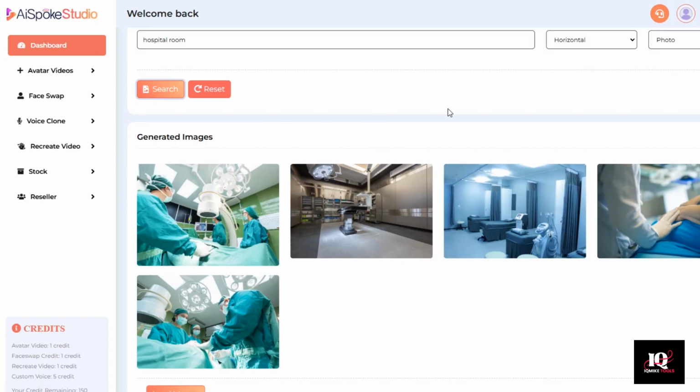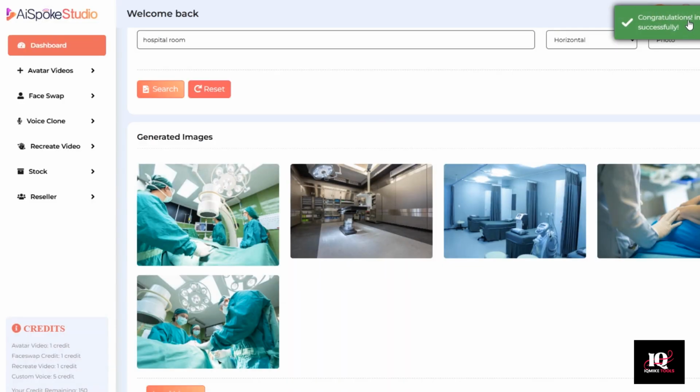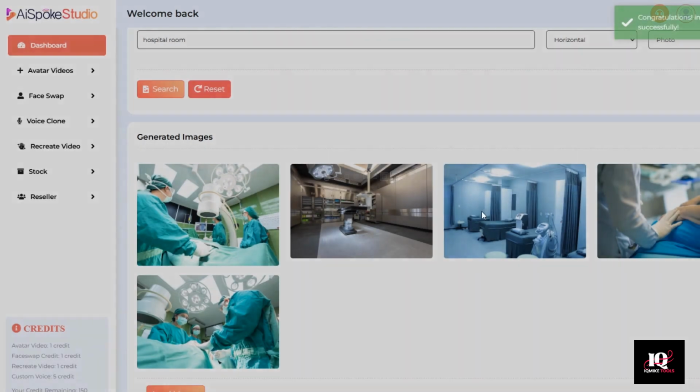And we have a few that would work here. We'll just grab this first one here. Image saved successfully. I kind of like the second one too. I might grab that one too just in case.